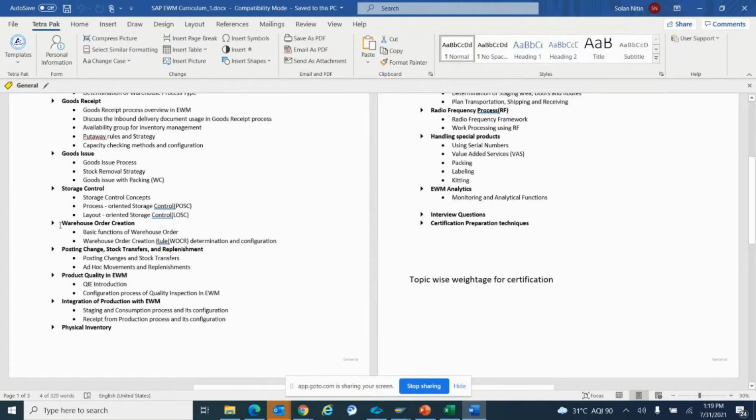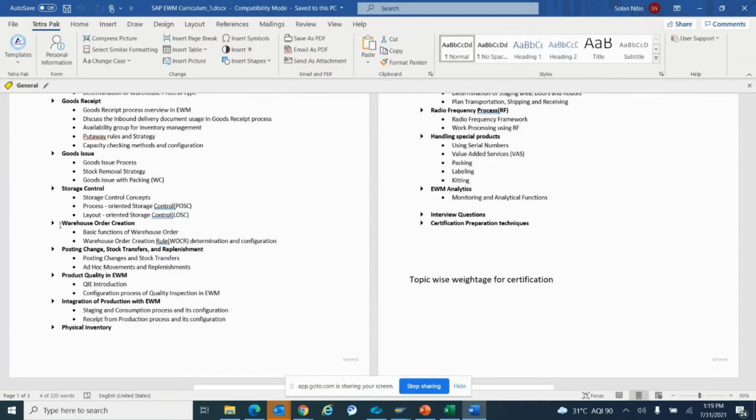Then we have warehouse order creation. Warehouse order creation means whenever we are moving the material from one place to another, in EWM the system creates warehouse orders. How those orders get created, what configurations and settings need to be done, we will check. Then posting change, to move material from quality inspection to blocked stock, from blocked stock to unrestricted stock. We basically use posting change.